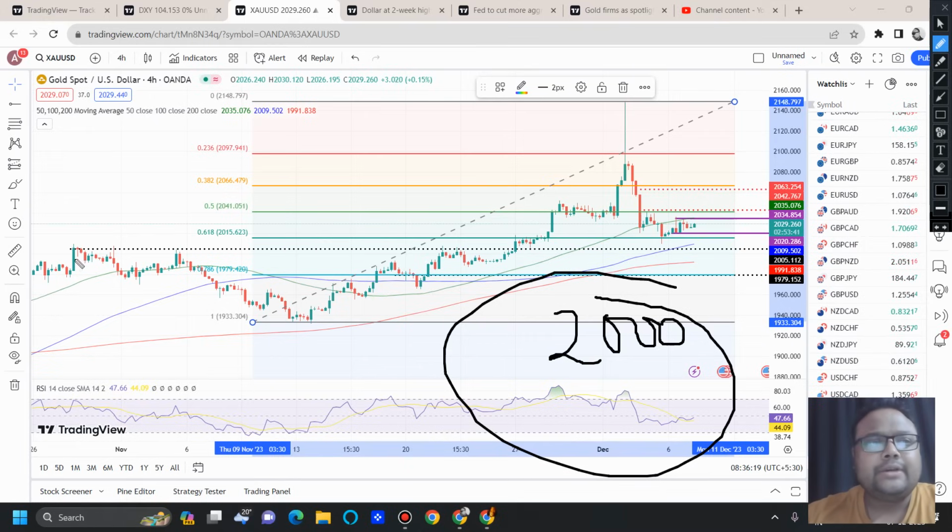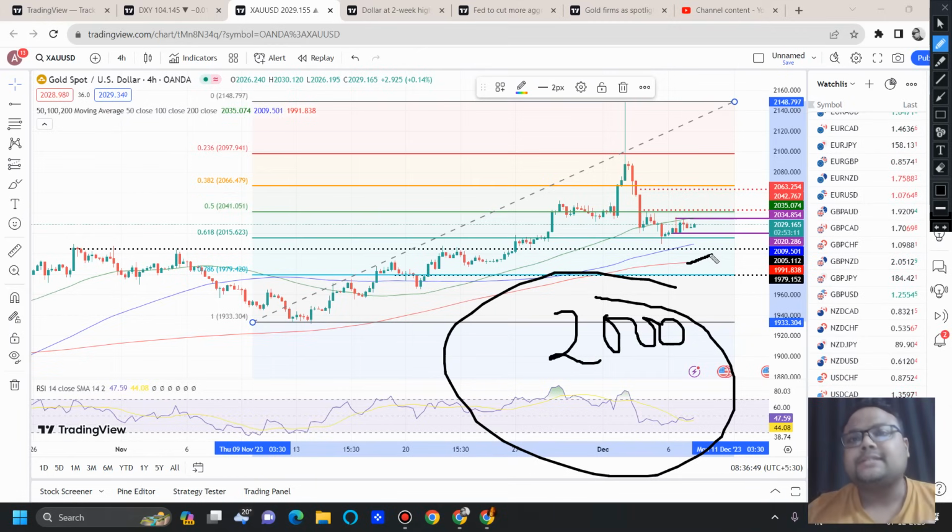Why? Because you can see previous resistance will be working as support here, and the 200 moving average is also coming up. So around the 2000 level, I believe by the US session or by tomorrow, the 200 moving average will be providing support around the 2000 level as well. It can be 2001, it can be 1999. Around that level, we can expect that we have some buyers and they will be trying to hold the market.